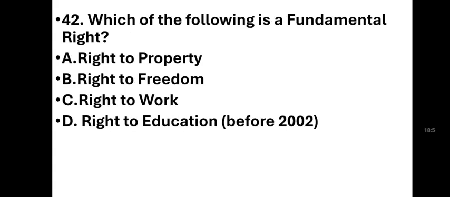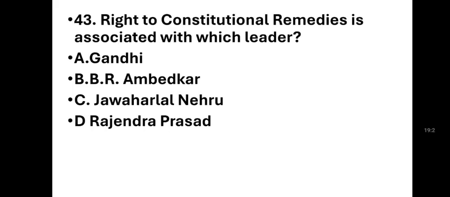Which of the following is a fundamental right? Right to property, right to freedom, right to work, right to education. Correct answer, right to freedom. There are 6 fundamental rights: right to equality, right to freedom, right against exploitation, right to freedom of religion, cultural and educational rights, right to constitutional remedies.